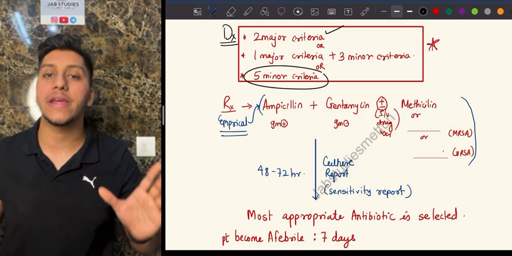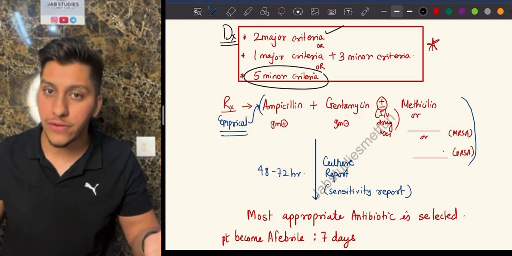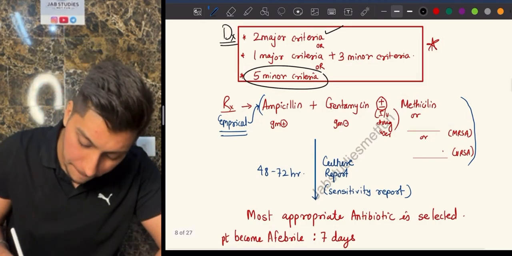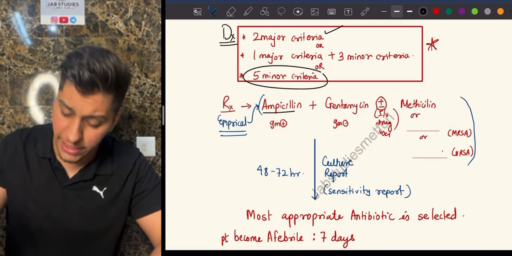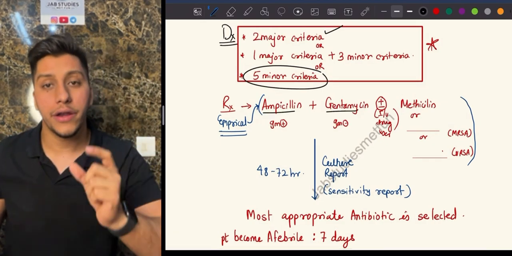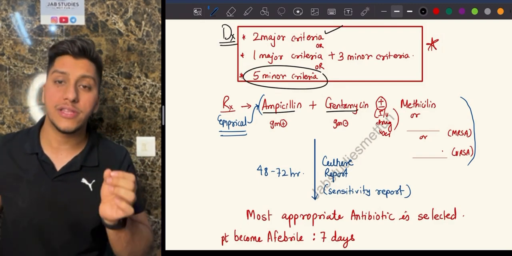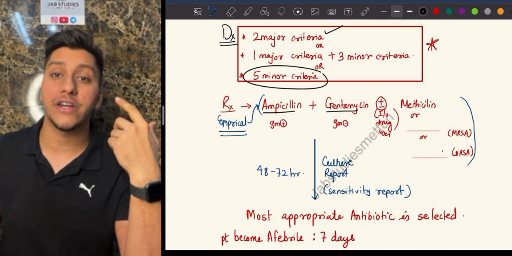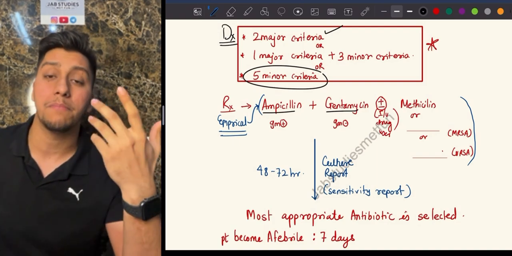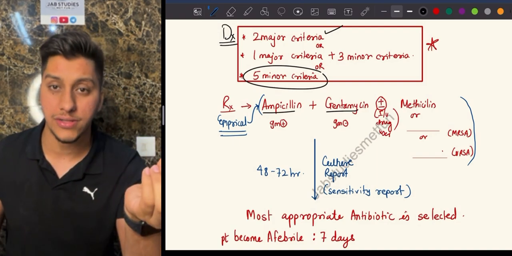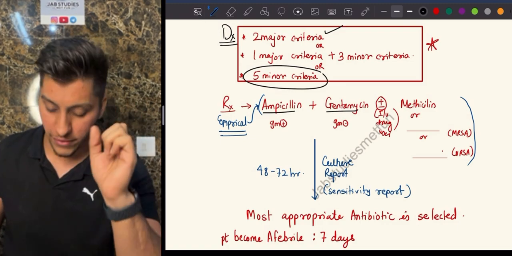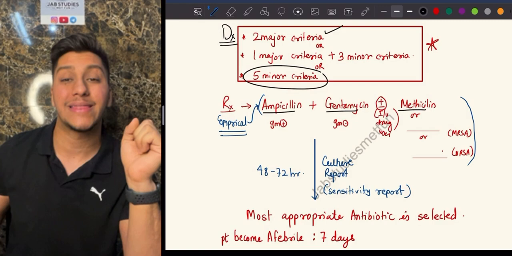In this, the empirical treatment is going to be given for gram positive organisms and gram negative organisms. For the gram positive, we are going to give ampicillin. For the gram negative, we are going to give gentamicin. Now, if in the history we found out that this person is also an IV drug user, you have to start, because most of it can be a Staphylococcus aureus organism, which we saw, right? Staph is always right-sided in an IV drug user, very good. So for that, you will have to start methicillin.